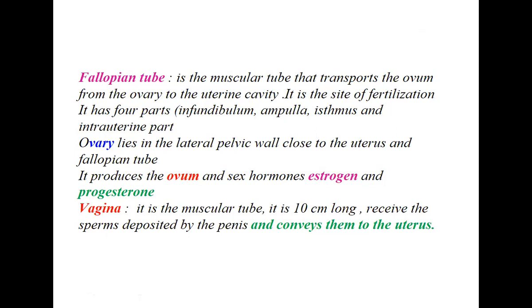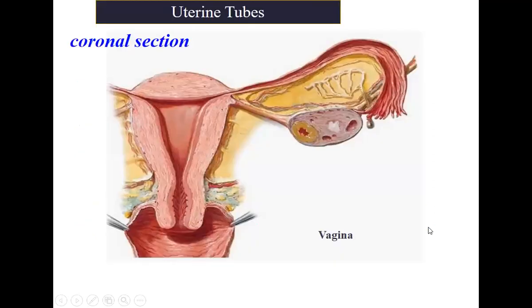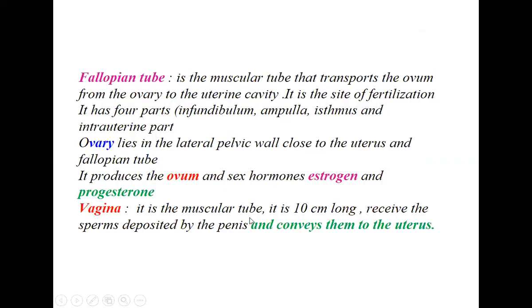Okay, that is the muscular tube. It is 10 centimeters long. It receives the sperm deposited by the penis and conveys them to the uterus. So this is the vagina, which is quite a dilatable part. It is a muscular tube, 10 centimeters long, quite long. It receives sperms deposited by the penis and conveys them to the uterus.